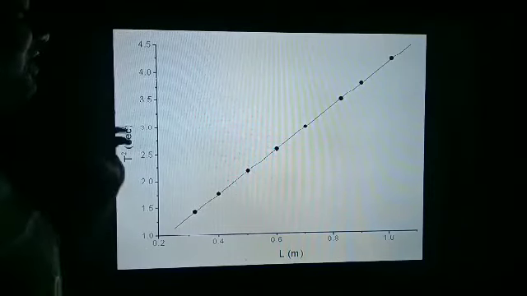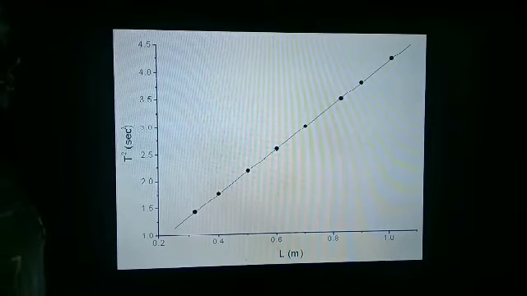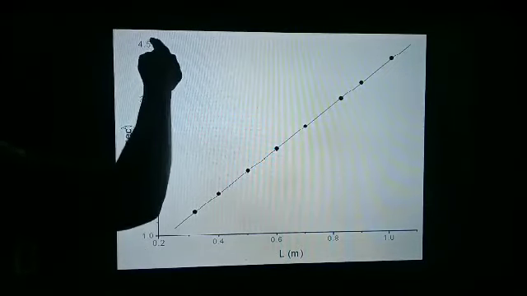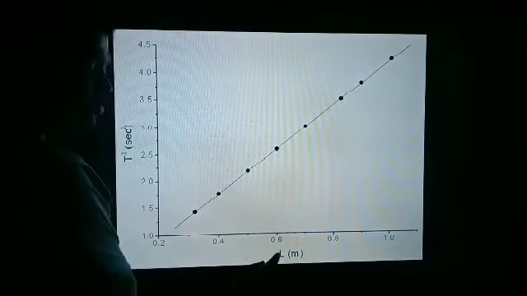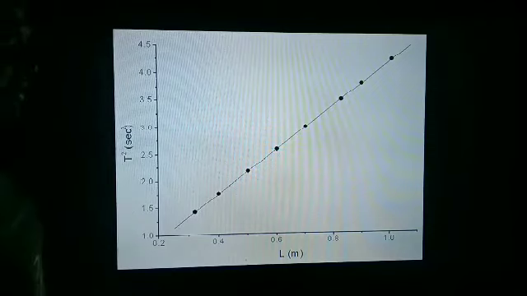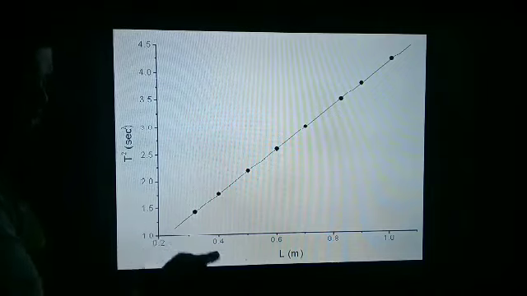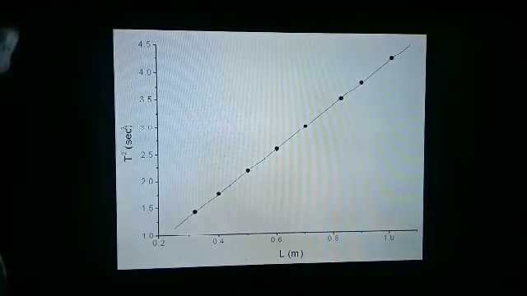Now, a very important topic in your syllabus is the graph of L versus T square. L is the length of the pendulum and T is the time period. So only this diagram you have to draw. Don't write these values. This is the y-axis, this is the x-axis. On the x-axis you have to mark L in meter. On the y-axis you have to mark T square in second square. And draw a line from these two axes. This is the graph of L versus T square.